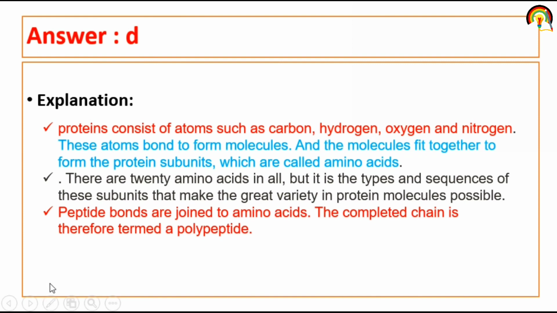Protein consists of atoms such as carbon, hydrogen, oxygen and nitrogen, and these atoms bond to form molecules, and the molecules fit together to form the protein subunit, which is called amino acid. Peptide bonds join amino acids to form a polypeptide chain.